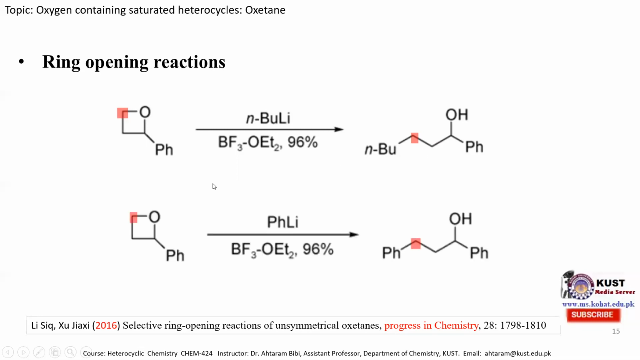Similarly, if we treat oxetane, the same molecule, phenyl oxetane, with phenyl lithium. Phenyl lithium is also a strong nucleophile, with phenyl carrying a negative charge and lithium carrying a positive charge. So it will attack the less sterically hindered carbon atom and we will obtain this product.